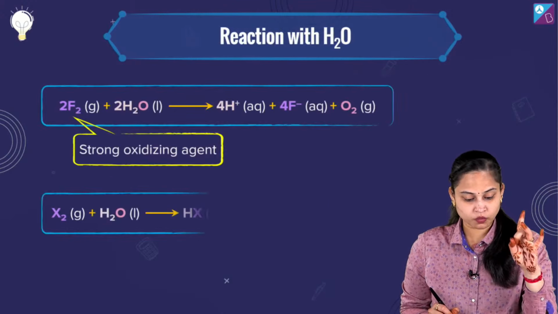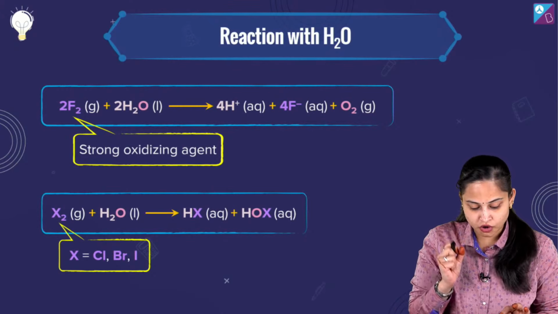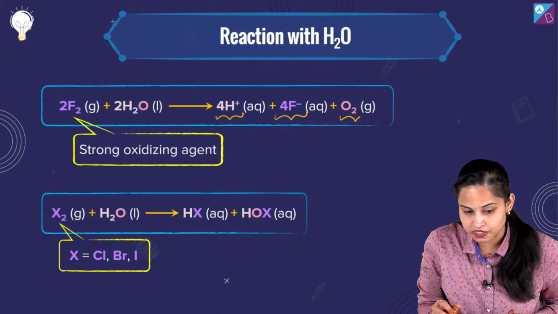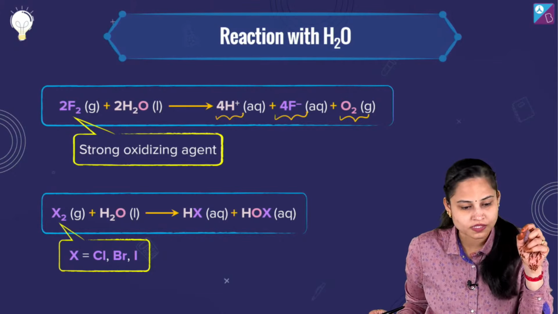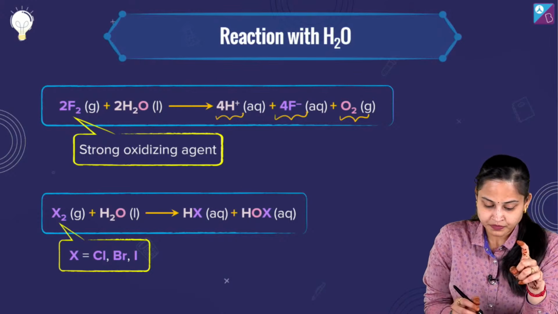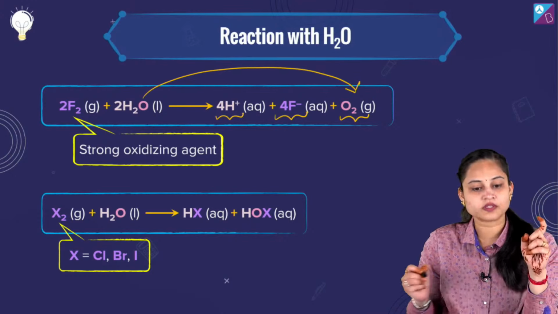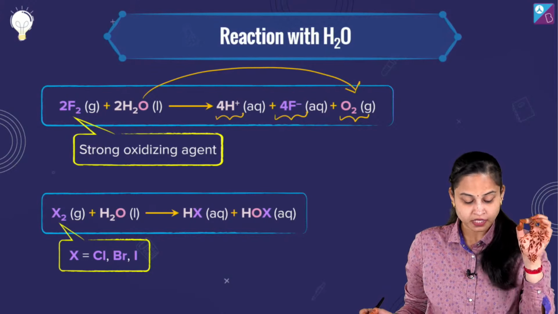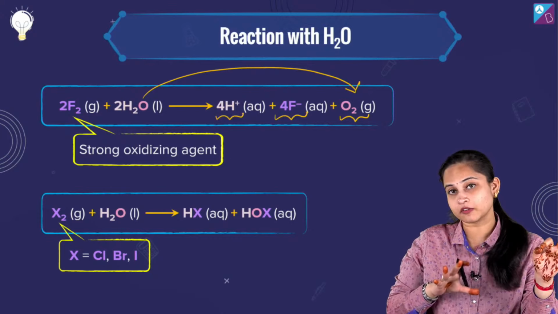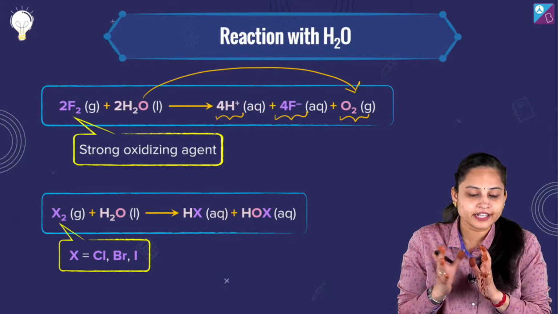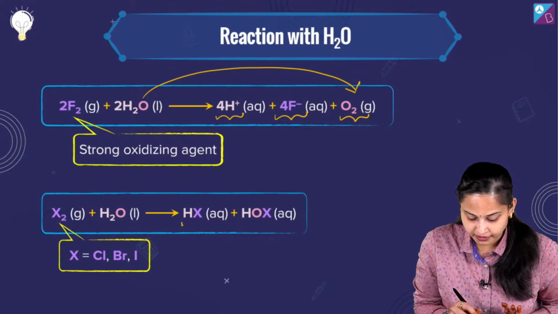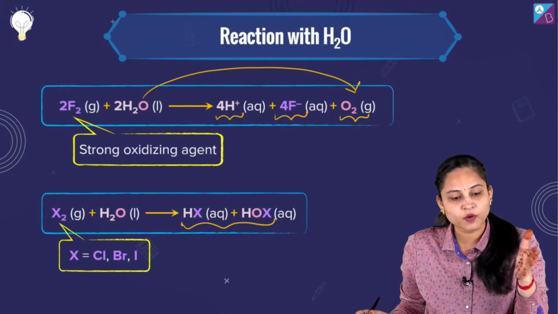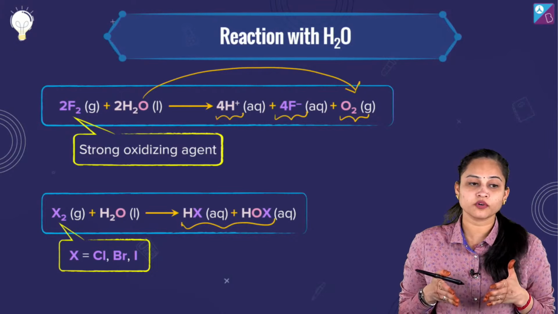Talking about the reaction with water, fluorine is a stronger oxidizing agent, and hence we are going to get 4H+, 4F- and oxygen. So fluorine oxidizes water to oxygen, whereas chlorine and bromine react with water to form the corresponding hydrohalides, you can just have a look, hydrohalides and hypohalous acids. So this is what I actually want to talk about here.